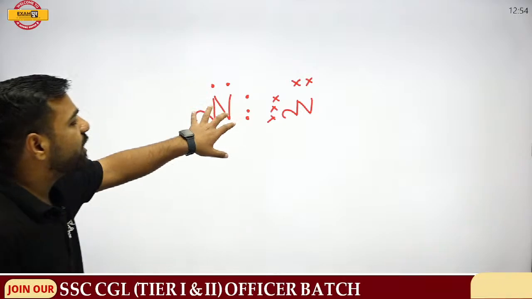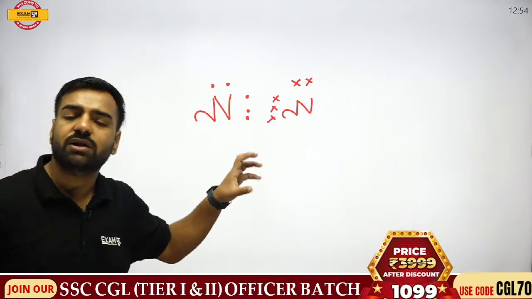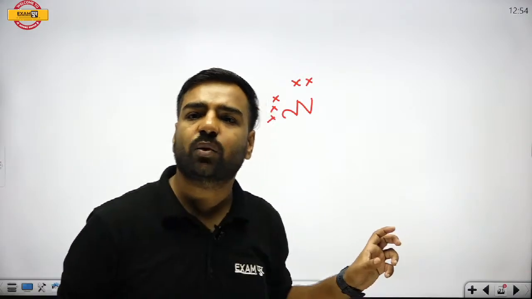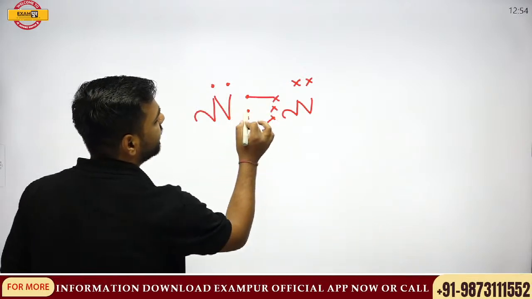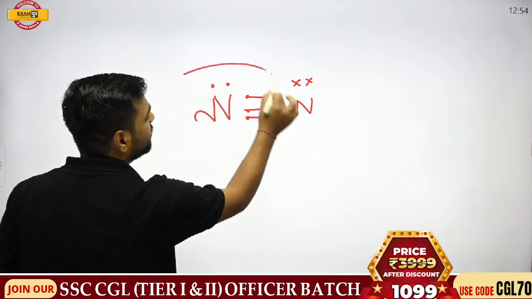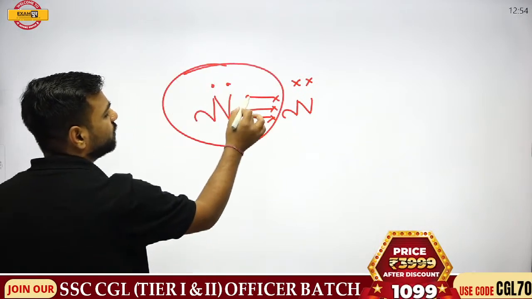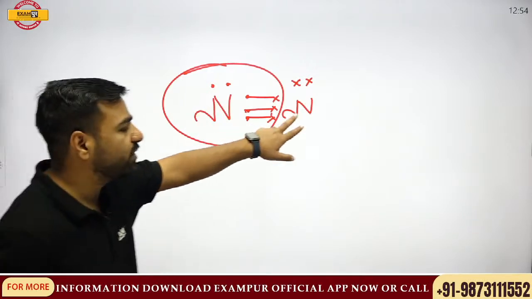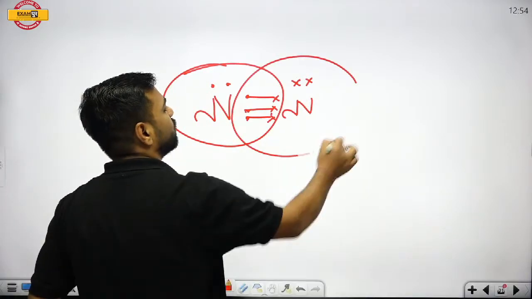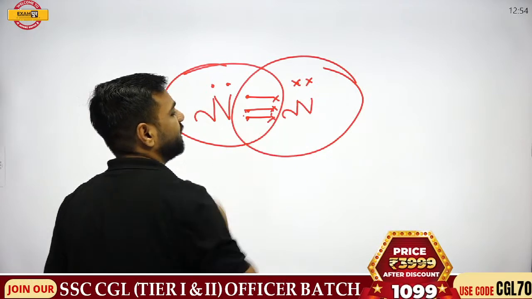Now, this nitrogen requires how many electrons to be stable? It just requires 3 more electrons, right? So it can ask the other nitrogen to share them. So in this manner, just try to calculate it. 1, 2, 3, 4, 5, 6, 7, 8. So this nitrogen is having 8 electrons now. What about this nitrogen? This nitrogen is also having 8 electrons. 1, 2, 3, 4, 5, 6, 7, 8, right?